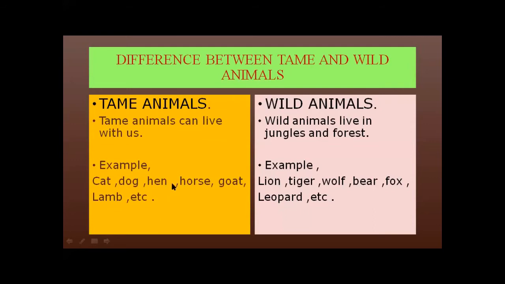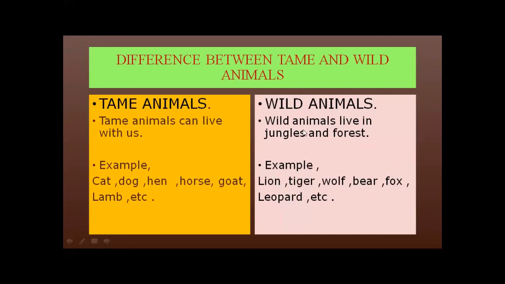And what about the wild animals? There is a difference between wild and tame animals. Wild animals live in the jungle and forest. Why do they live in the jungle and forest? Because they are dangerous. Wild animals cannot live with you because they can harm you, they can injure you. So be careful when you see wild animals.